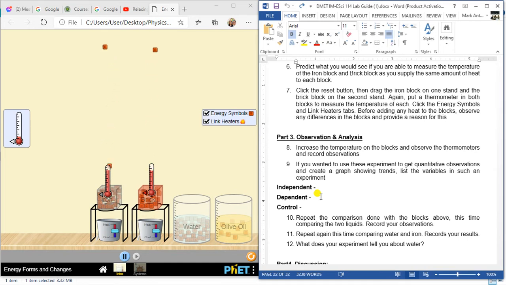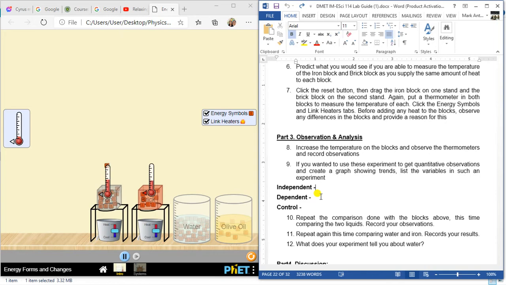So ikaw mo na bahala, maybe ang inyong independent kay ang temperature, or maybe the amount of energy, or maybe ang amount of heat nga gi emit sa heater. So it's up to you. Okay, mo na siya independent, dependent, and controlled. So maybe the dependent variable diri is ang temperature. Okay, kay if ang independent kay ang heat, so mo vary ang temperature, so it's up to you class.